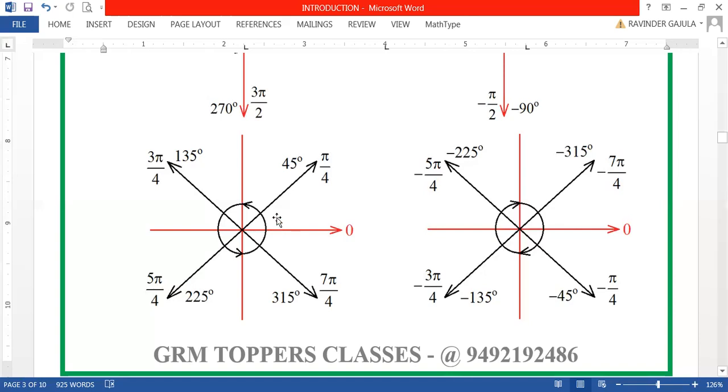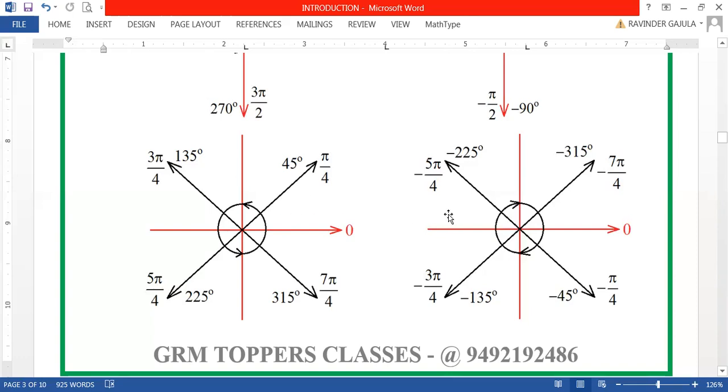Of course, not only one complete rotation. You can go on rotating till you reach your angle. After one complete rotation, it will be more than 360 degrees. You can complete one more rotation, getting 720 degrees. One more rotation, getting 1080 degrees. One more rotation, getting 1440 degrees. So like this, you can complete any number of rotations either in counterclockwise direction or in clockwise direction also.